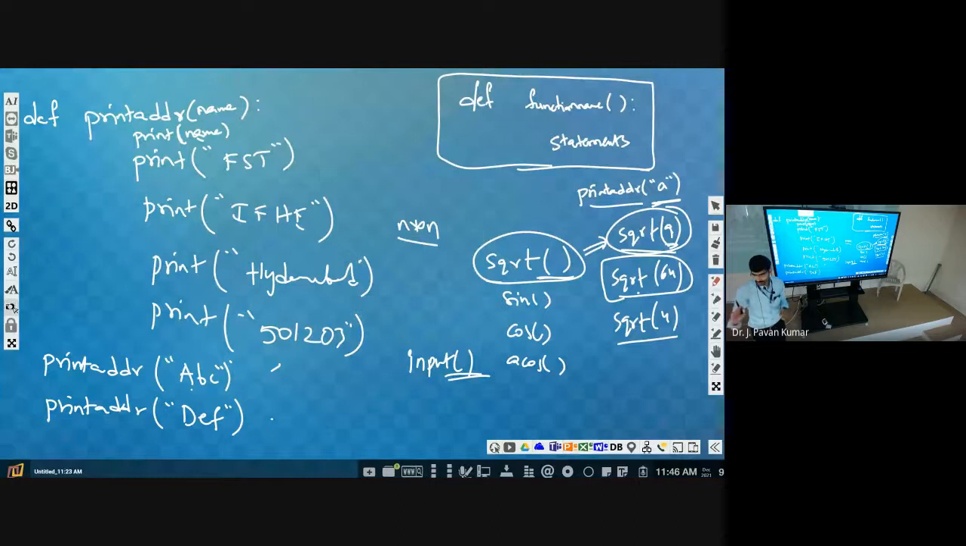Even in interviews, they may ask: what is the difference between formal parameter and actual parameter? Can you say now? Actual parameter means argument. That means while making a function call, whatever value we pass, those are actual parameters. Formal parameters means the variable names which we have in the function definition. Those are formal parameters. Right?